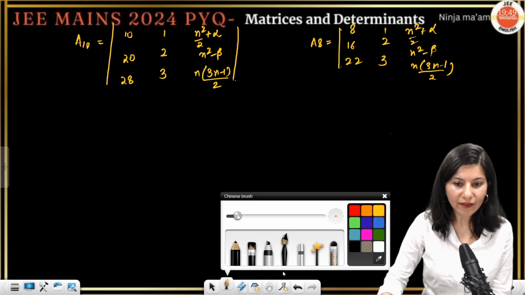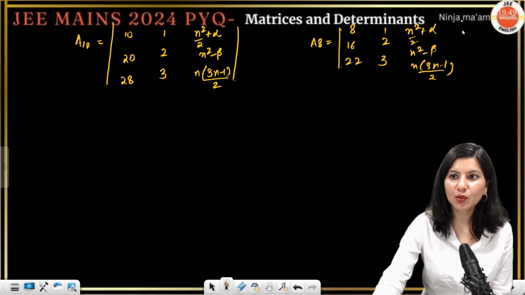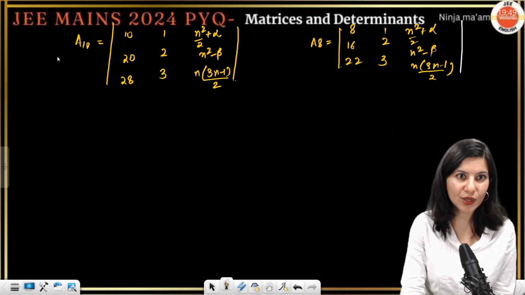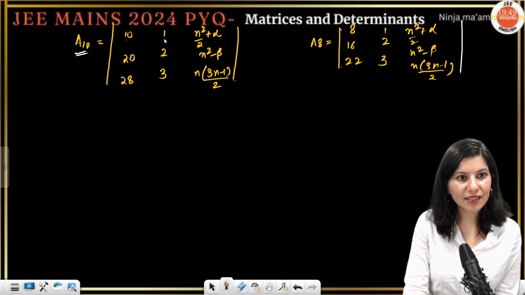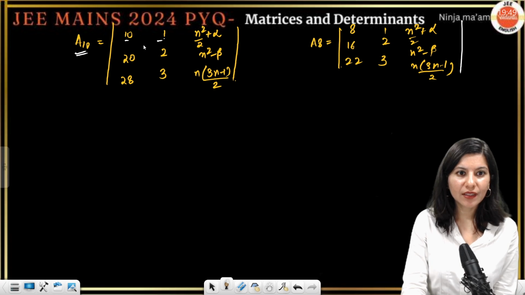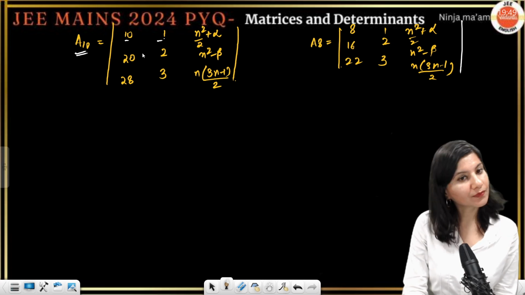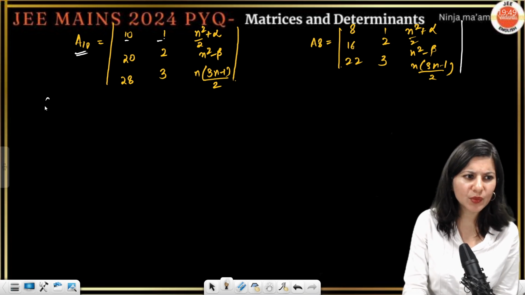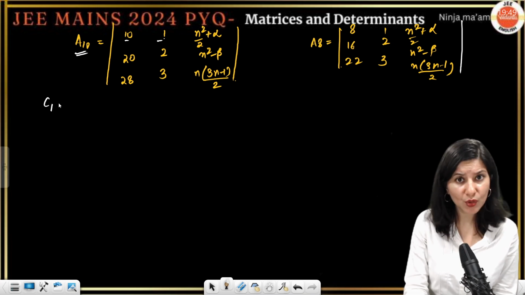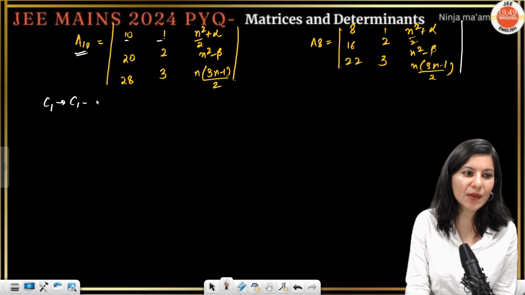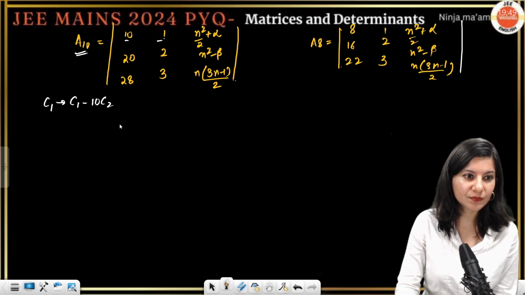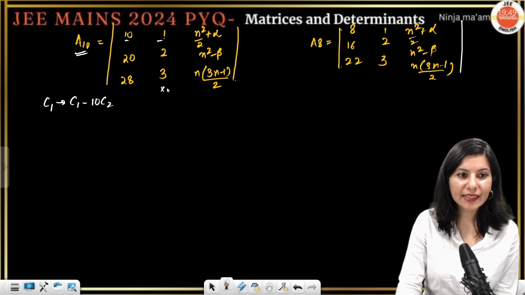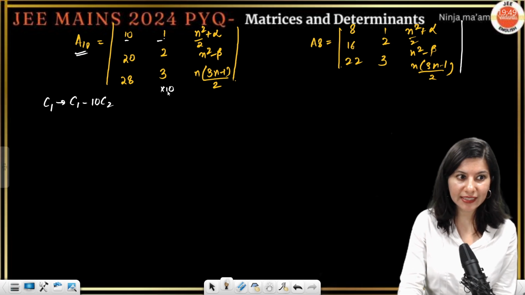To open it, I have to apply some row and column operations in both the determinants. So first let's focus on A10, right? So clearly this is 10, this is 1. I want to change the column number 1. Or column number 2 also we can do that. But C1 goes to C1 minus 10 times C2. So I'm going to multiply 10 in column 2 and then subtract it from column number 1.